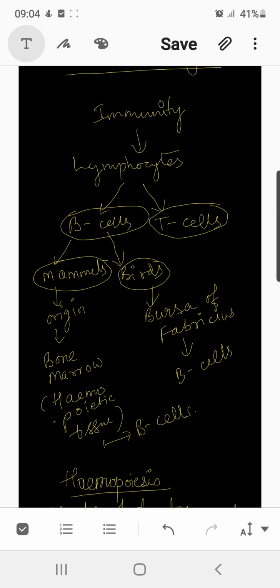In both mammals and birds, most of the B lymphocytes die, but a few migrate via blood to the lymph nodes, spleen and gut associated lymphoid tissues such as the appendix, adenoids and Peyer's patches in the small intestine. These organs are known as secondary lymphoid organs, and in them B lymphocytes proliferate into antibody producing plasma cells.